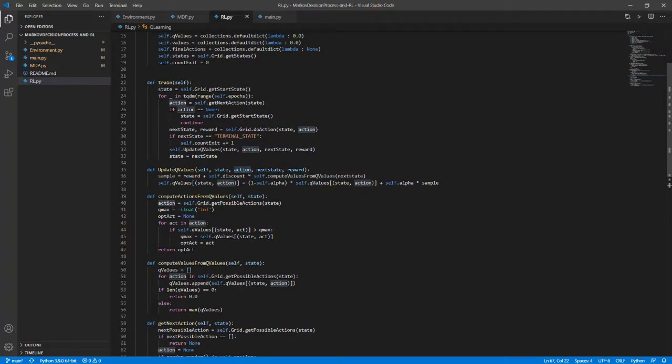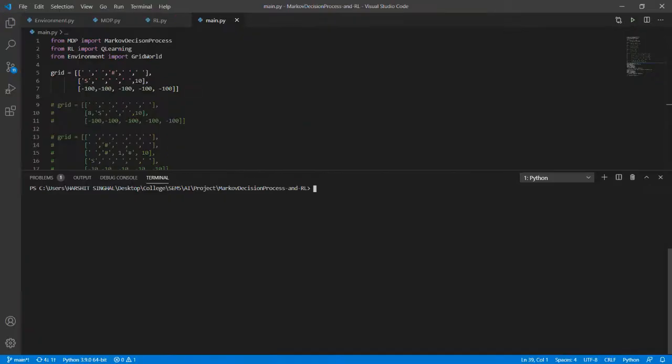For training we have used this function which runs n number of epochs. At each epoch we get the next action for a particular state, run that action, get the reward from that action, update our Q values, and assign the state to the next state. One caveat is that if the next state is a terminal state, that is, we end up exiting the grid world, then we have to assign the next state to the starting state. Let's see the algorithm in action.